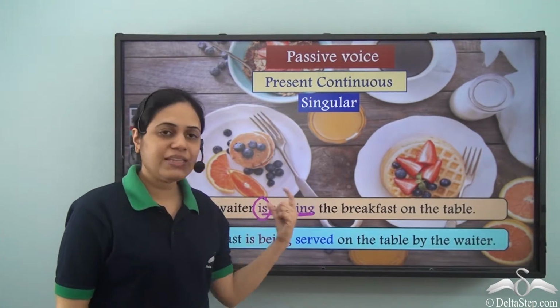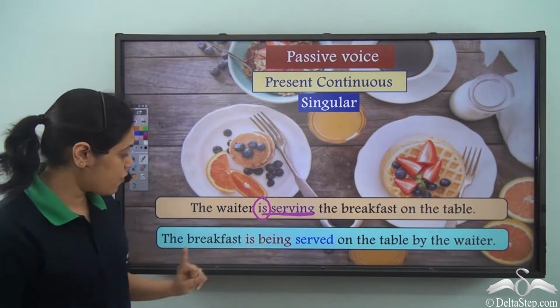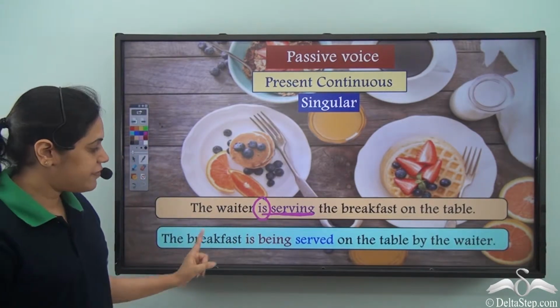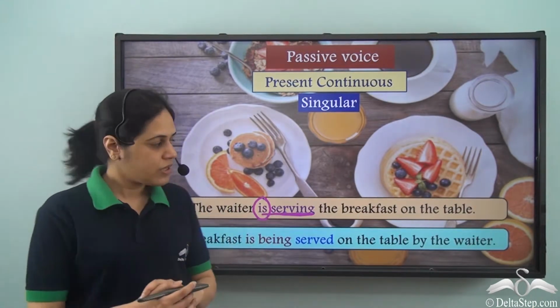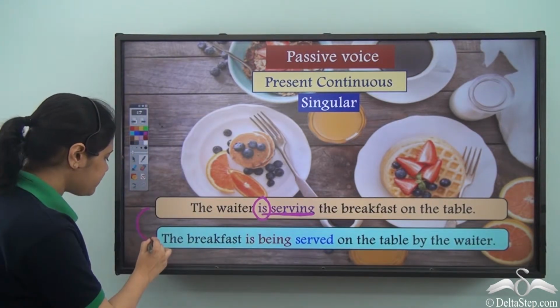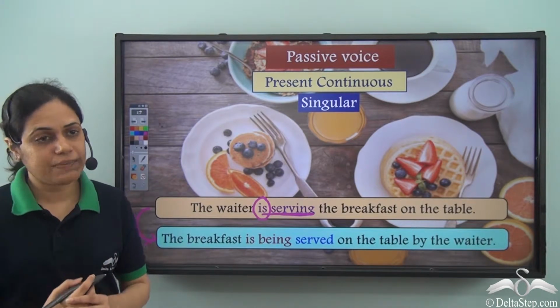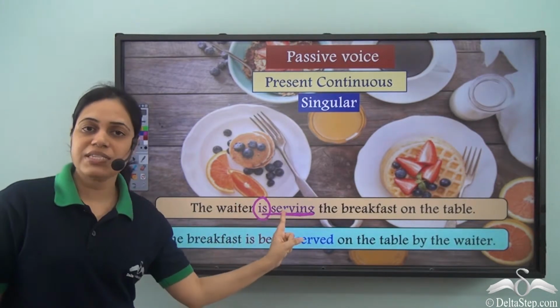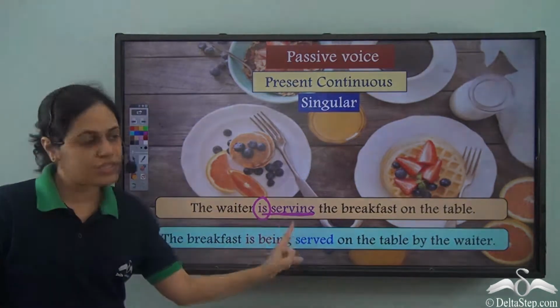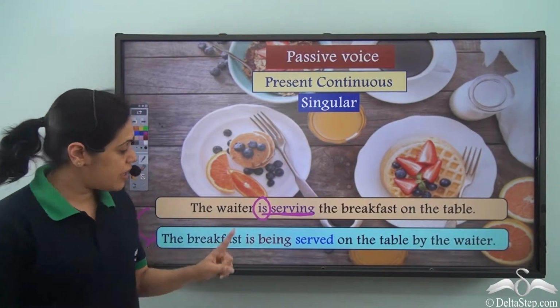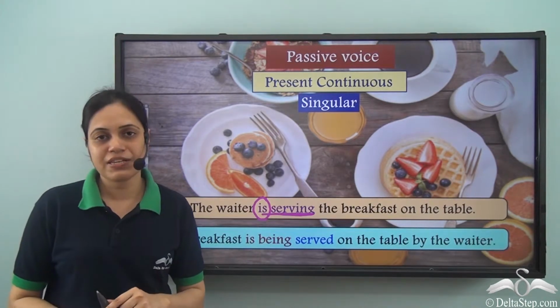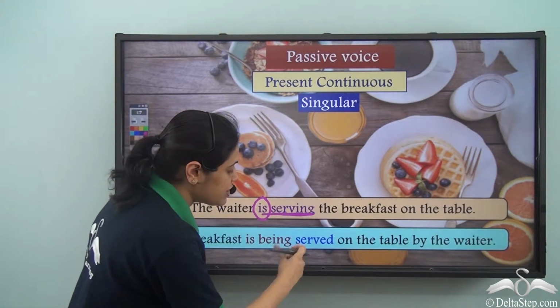Now, if I write this sentence in passive voice, it will be the breakfast is being served on the table by the waiter. If you notice, the tense is the same. The tense of this sentence is present continuous and the tense of this sentence is also present continuous, but it is written in passive voice. Served is the main verb.